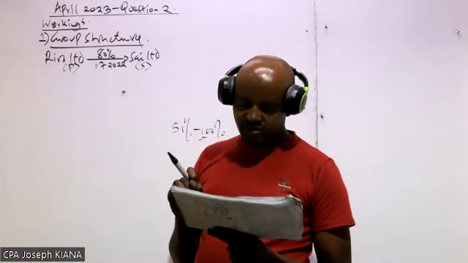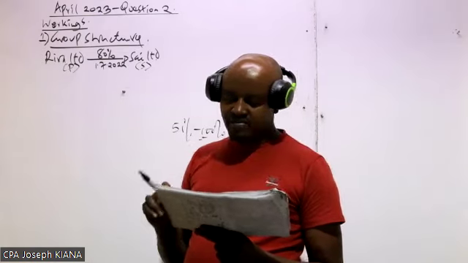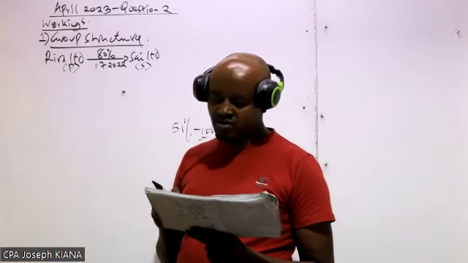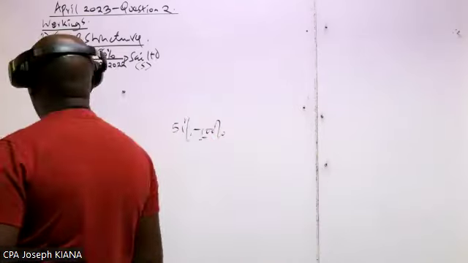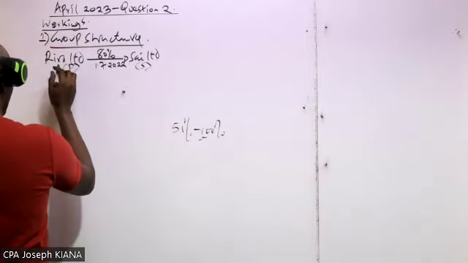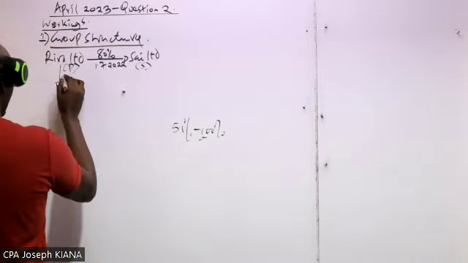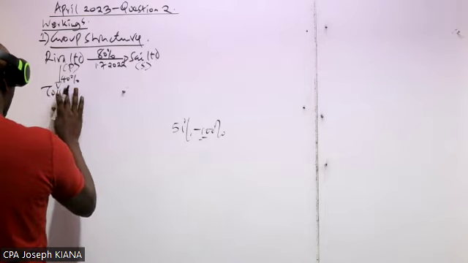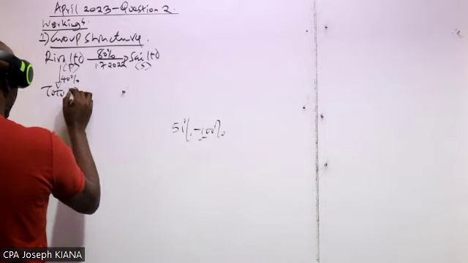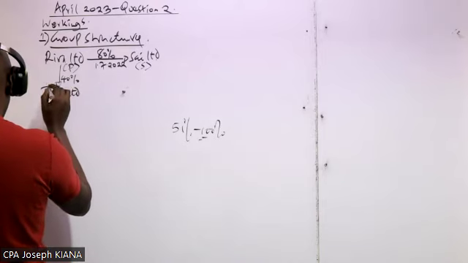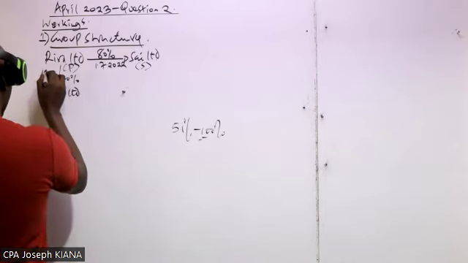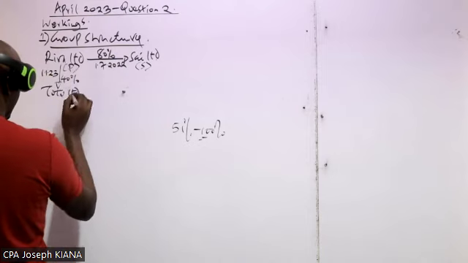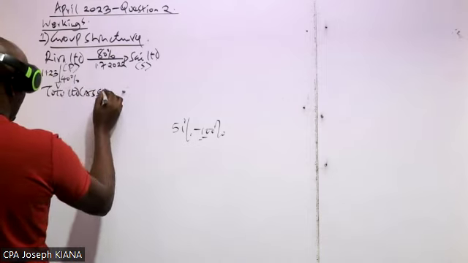We are told on 1st of January 2023, V Limited acquired 40% ordinary shareholding in the company which is called what? II. So this company here also acquired 40% shareholding of the company called II Limited on 1st of January 2023.